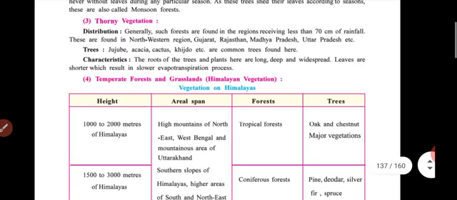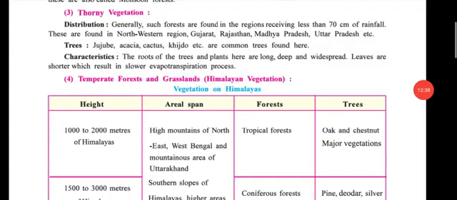Then the third is thorny vegetation. Distribution: generally, such forests are found in regions that receive less than 70 centimeter of rainfall. Where the rainfall is less than 70 centimeter, these types of vegetation and forests are there. These are found in northwestern regions, Gujarat, Rajasthan, Madhya Pradesh, Uttar Pradesh, etc. We can see this type of forest because we all are in Gujarat.